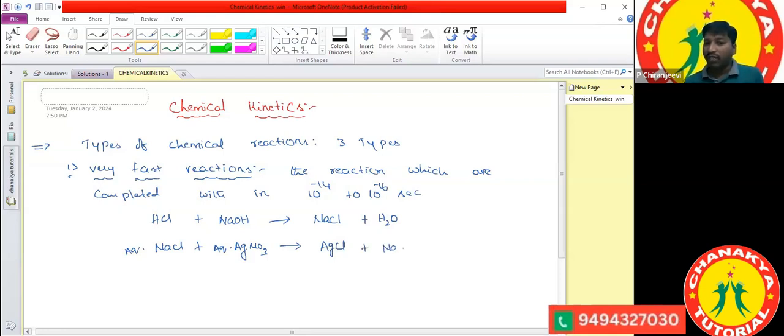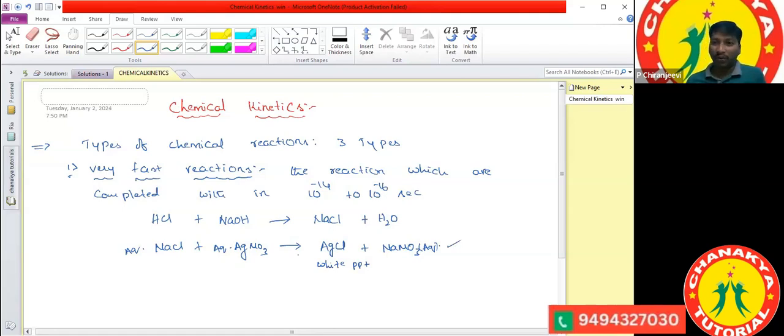What byproduct does it form? Sodium nitrate is the byproduct. The aqueous solution contains sodium nitrate. So we get a white PPT. And another confirmation test: detection of the sulfate ion. I'm talking about practical knowledge now. Rithi, you're having practicals anyway. This is the confirmation test of the chloride ion, and the sulfate ion also. The second example I had given is the confirmation test of the chloride ion.